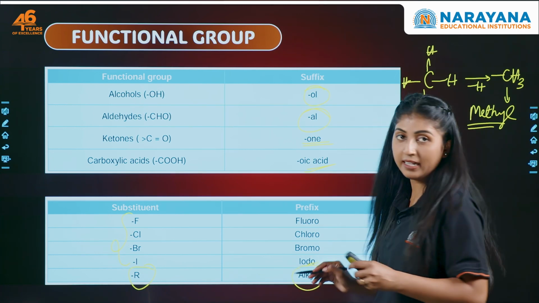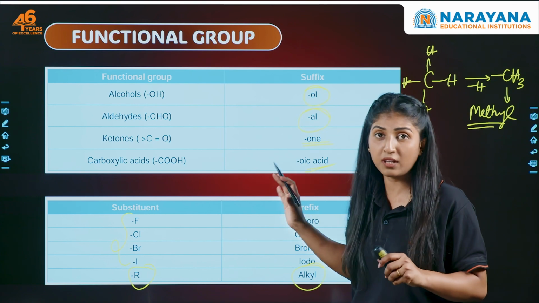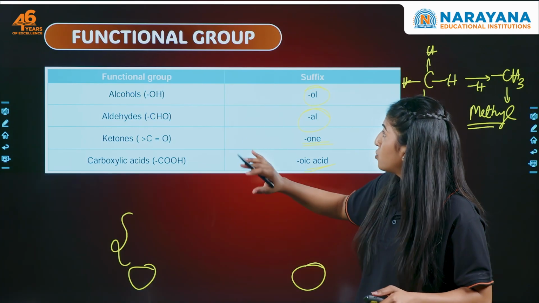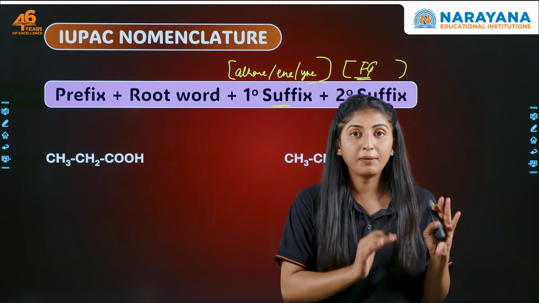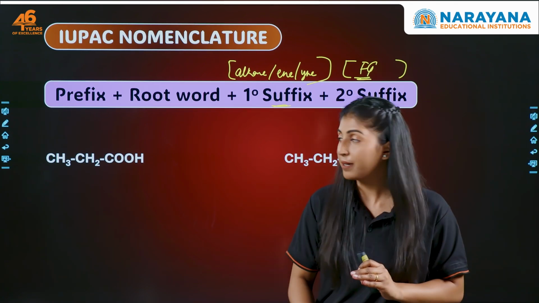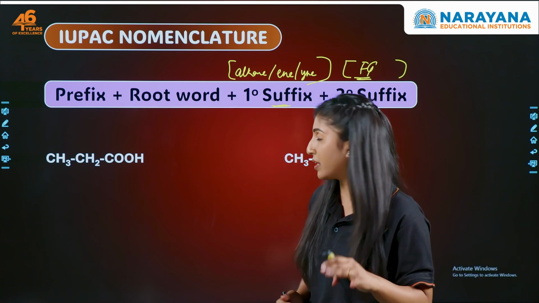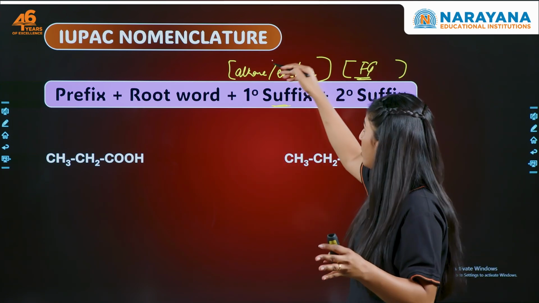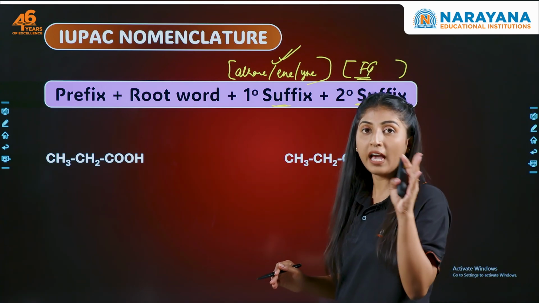Methyl is again an alkyl group, right? Now, this is all about the functional groups and their suffixes. Now let's come back to the IUPAC nomenclature. प्रefix कहाँ पे लग रहा है? Halo और methyl में. Root word: meth, eth, prop, but, etc. Primary suffix is only for the saturation, and then we have the secondary suffix if we have a functional group.